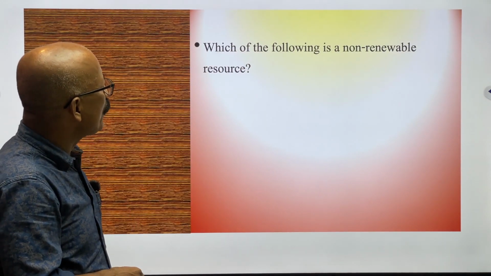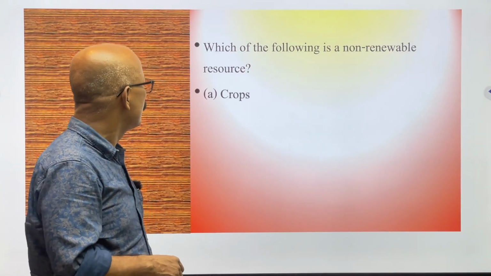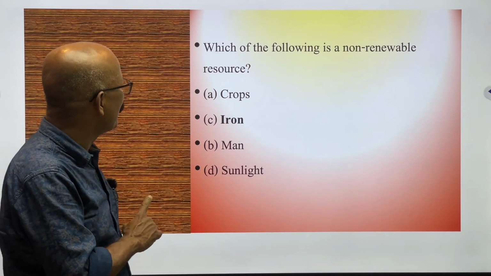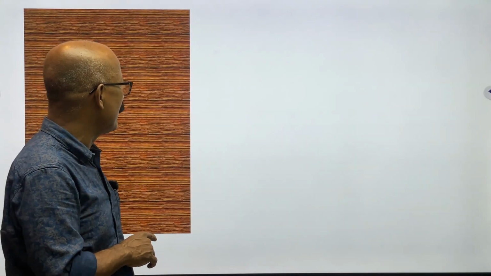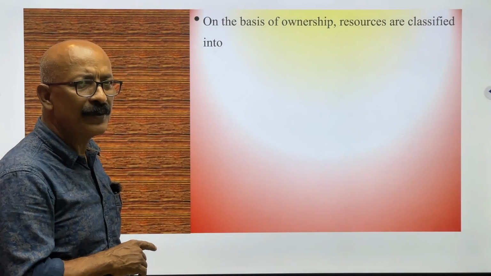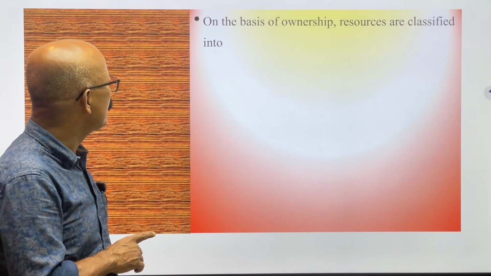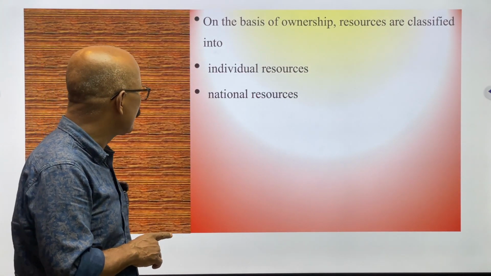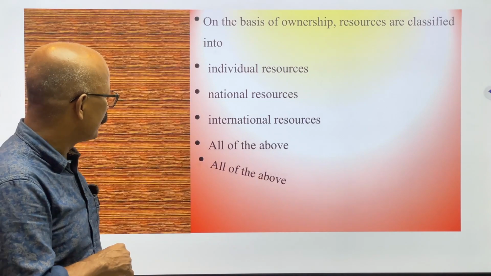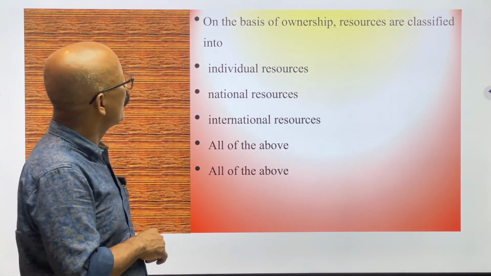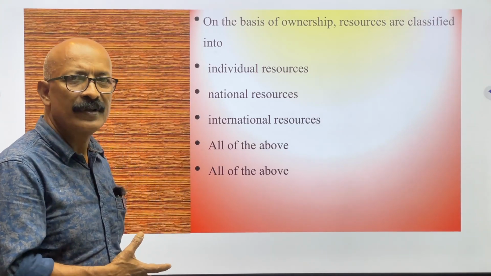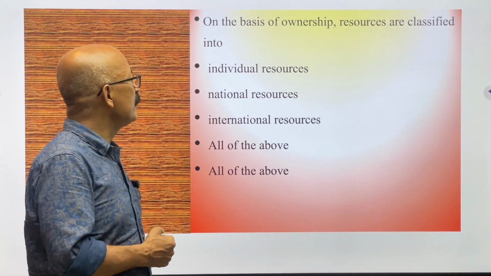Which of the following is a non-renewable resource? The options are crops, iron, man, and sunlight. Iron will be the non-renewable one. Yes, iron is the correct answer. Next, on the basis of ownership, resources are classified into what? The options are individual, national, international, and all of these. The answer will be all of these. On the basis of ownership, resources are classified into individual resources, national resources, and international resources.